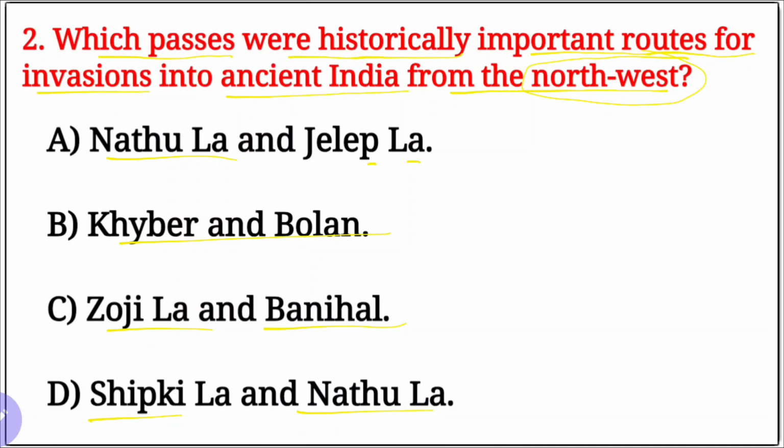This is also an easy question. Khyber and Bolan and Sibi passes, which are northwest. If you ask north, Kashmir, Shipkila and Nathula. Northeast, Nathula and Jelepla, and Zojila and Banihal.